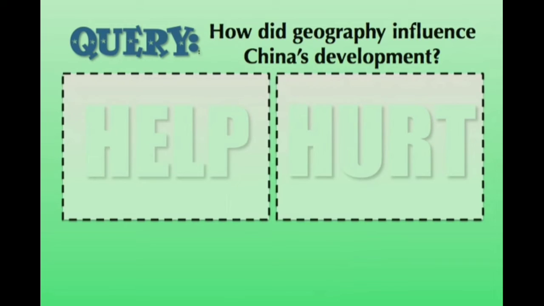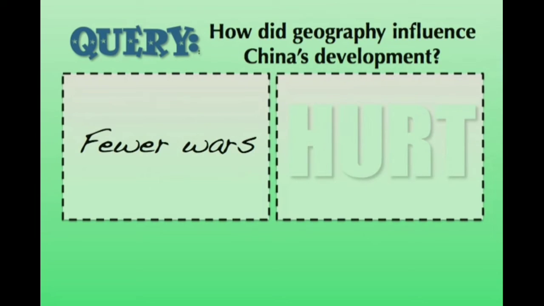All right, let's see what you were able to come up with. First of all, how did these natural barriers help China in their development? Probably you said something along the lines of there would be fewer invasions of China. If you take the Gobi Desert, for example, it's already difficult to cross the Gobi Desert as it is, but can you imagine trying to march an entire army across the Gobi Desert with no sources of water? The same thing certainly would be true of the Himalayan mountains. It's going to be very difficult. We're going to see very few examples of armies coming in from outside China and attempting to conquer them. So that certainly is helpful to China. It's going to allow them to develop unopposed, so to speak.